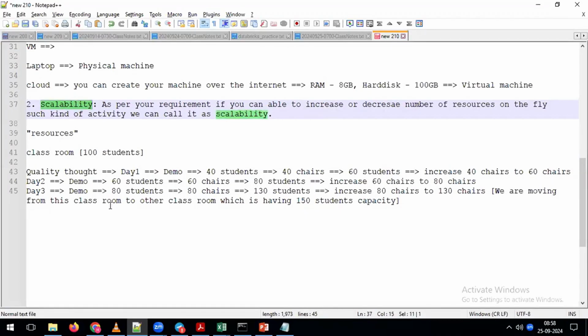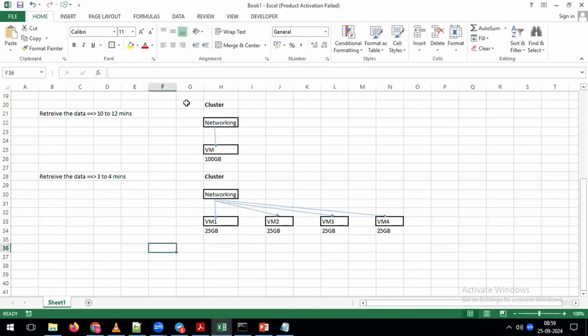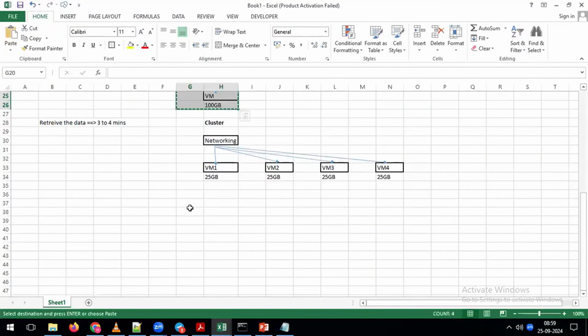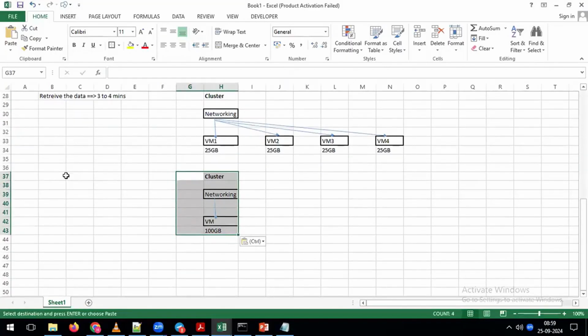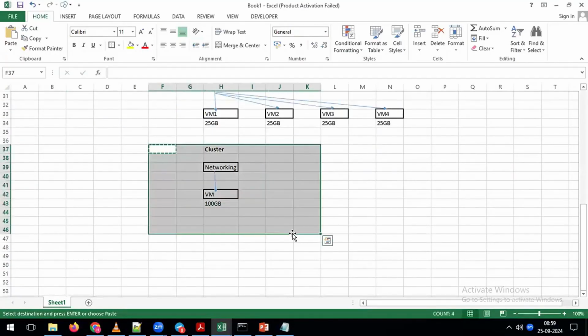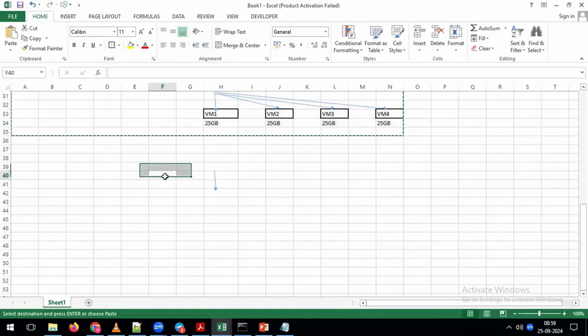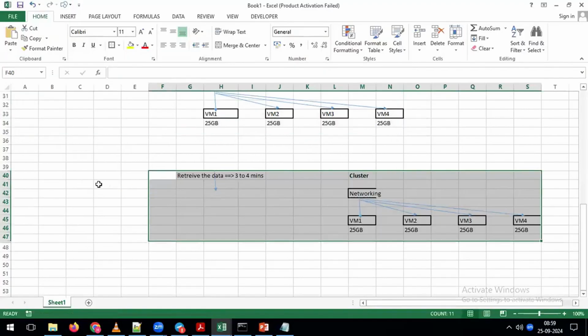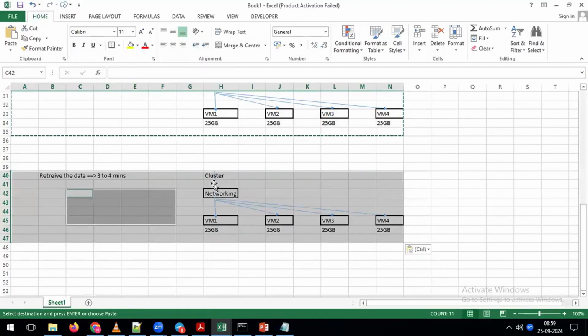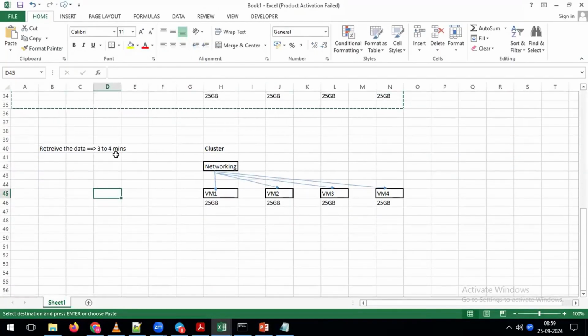Now again, we'll try to understand one real-time example about the meaning of scalability. For example, see here. Now this is my cluster. In this cluster, I am going to retrieve the data. But if you see here, as per the above example, as part of retrieving the data, how much time is it going to take? For example, 3 to 4 minutes.